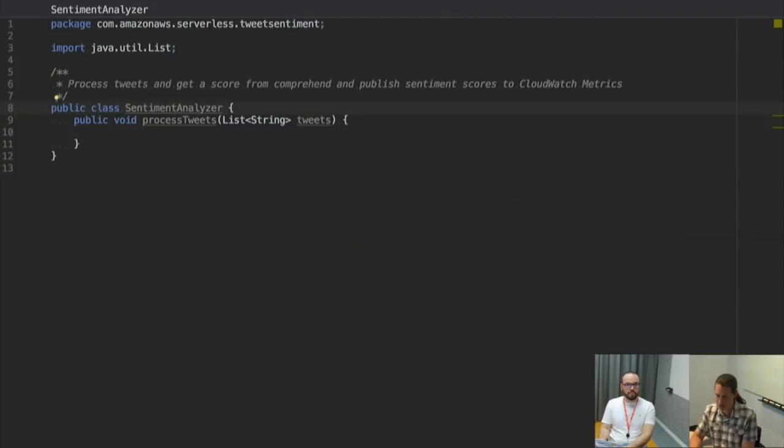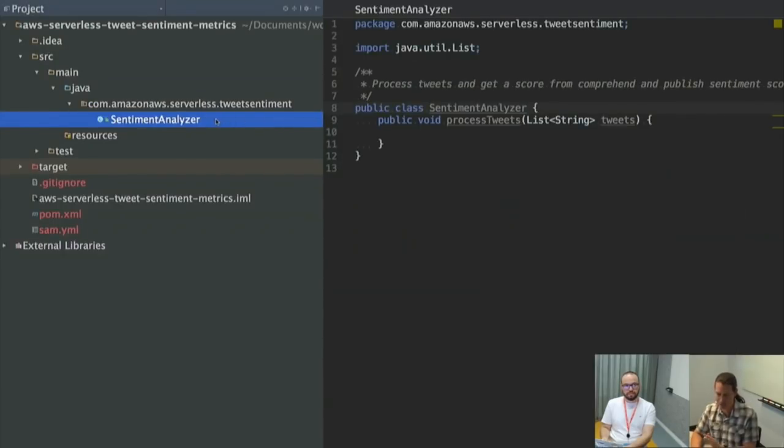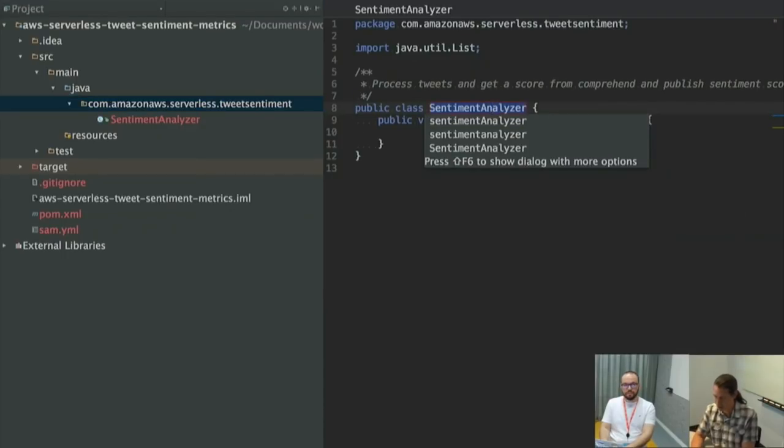So this is our sentiment analyzer. We are going to have to talk to Comprehend, or somebody's going to have to talk to Comprehend. But let's say this is essentially our entry point. This is going to process the tweets. So is Lambda going to call this directly? Well, in Java, no. In Java, this is my regular business logic. The way I like to structure things, you can see I have a package prefix that's just serverless, and then I'm calling this tweet sentiment. Okay, maybe I'll rename this. I'll call this tweet processor.